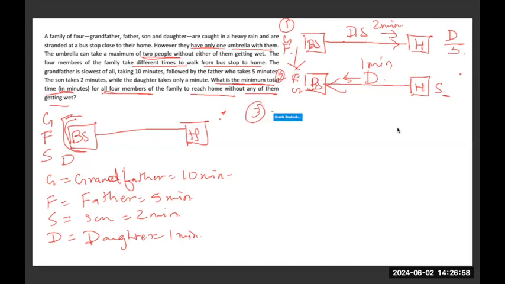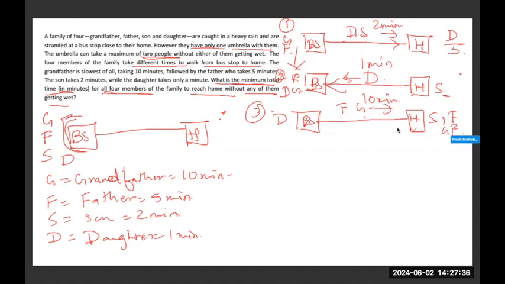In the third step, now at the bus stop, we have the father, the grandfather, and the daughter. The daughter will stay at the bus stop and the father and the grandfather will go home. They will take a total of 10 minutes. Why 10 minutes? Because the grandfather takes the maximum time, which is 10 minutes. And since the father and the grandfather are together, the total time for them to reach home from the bus stop will be 10 minutes. So by this time, the son, the father, and the grandfather are at home.